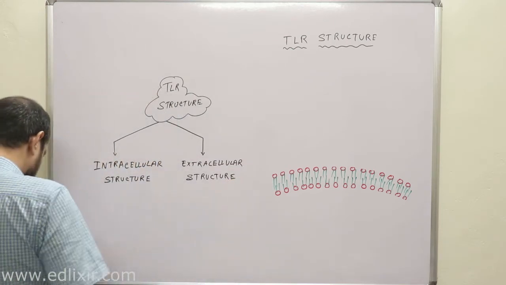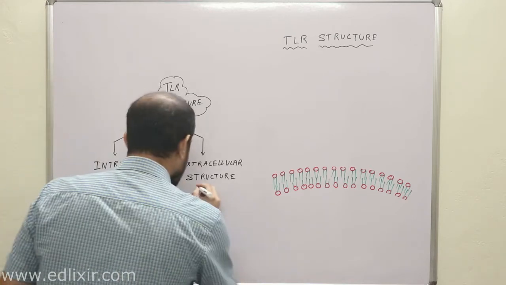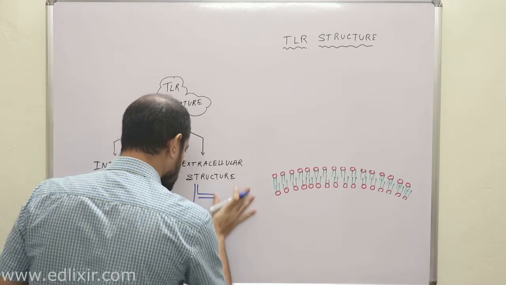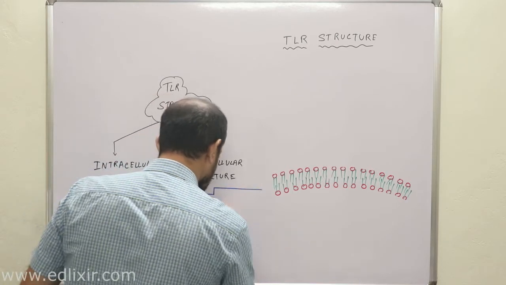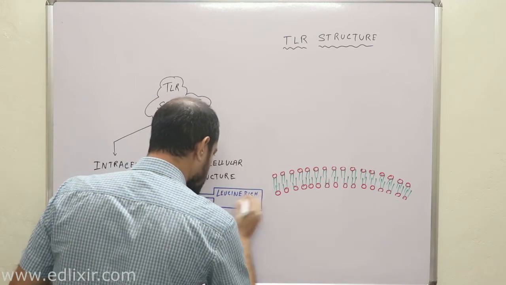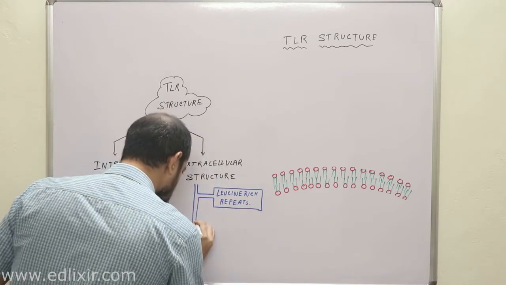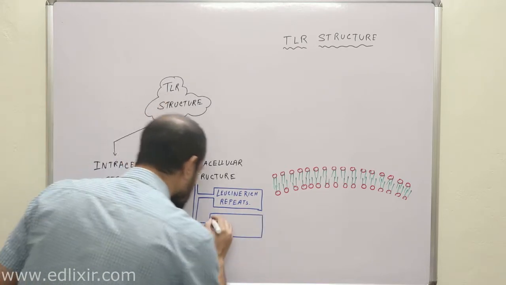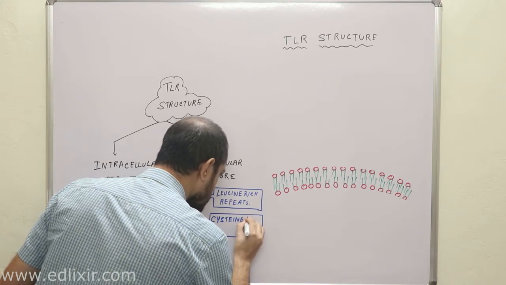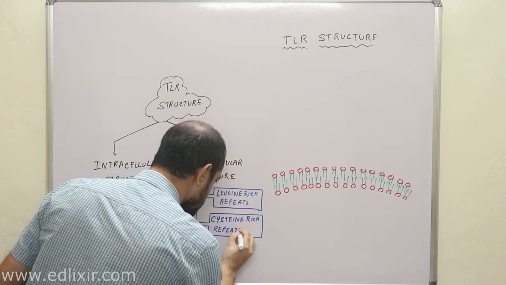Now listen. In the extracellular structure, we have two important things: leucine-rich repeats and also cysteine-rich repeats.